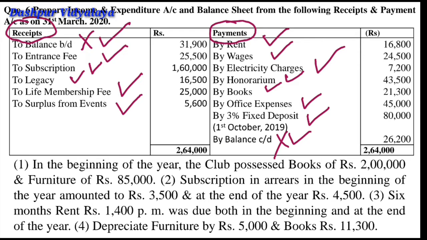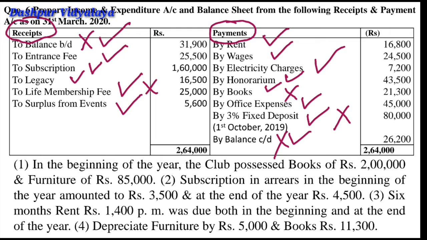Fixed deposit will not be recorded, but the interest thereon will be recorded. Books is also an asset, that's why it cannot be transferred. Life membership fee is also considered a capital item, that is why it will not be recorded.